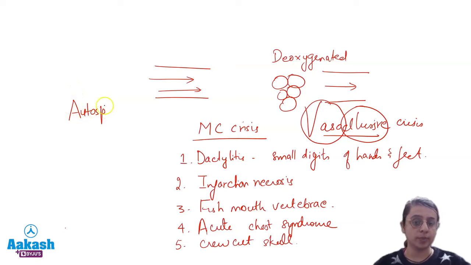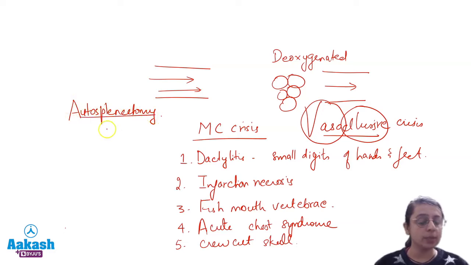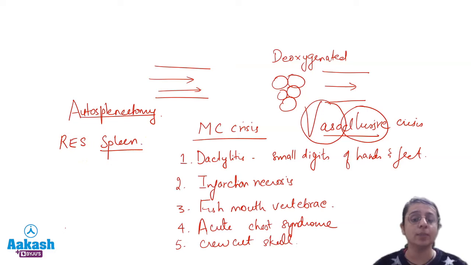ठीक है, autosplenectomy occurs. So what happens is basically these abnormal hemoglobin molecules are normally cleared off by the reticuloendothelial system or macrophages inside the spleen. So initially the spleen is trying hard to get cleared of these abnormal hemoglobin molecules. So yes, initially there will be splenomegaly.